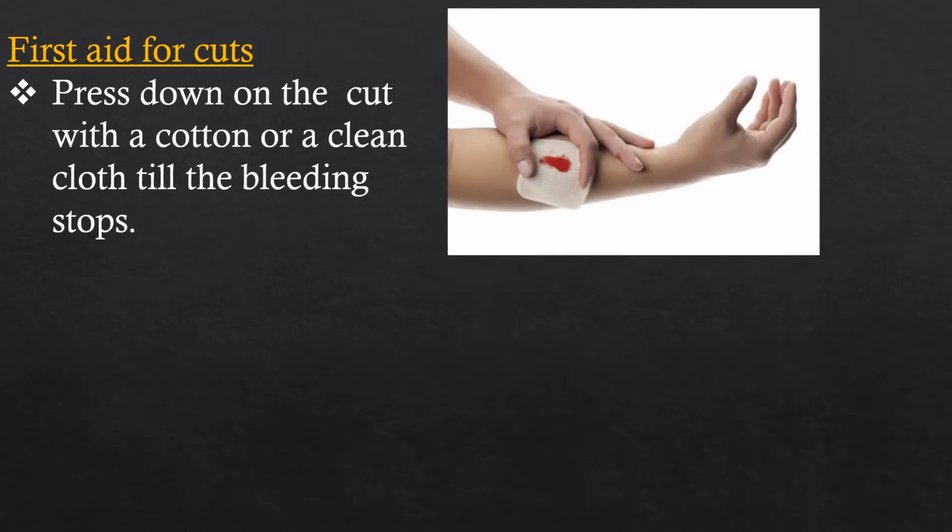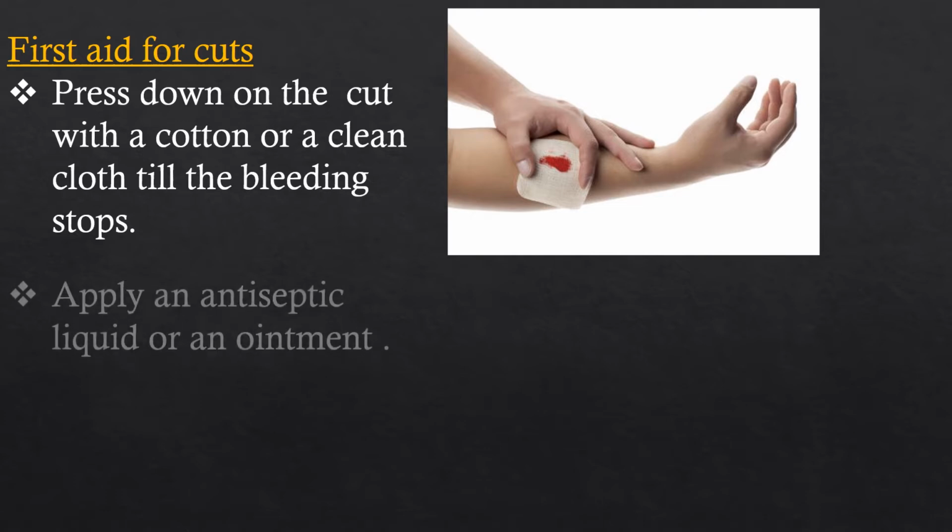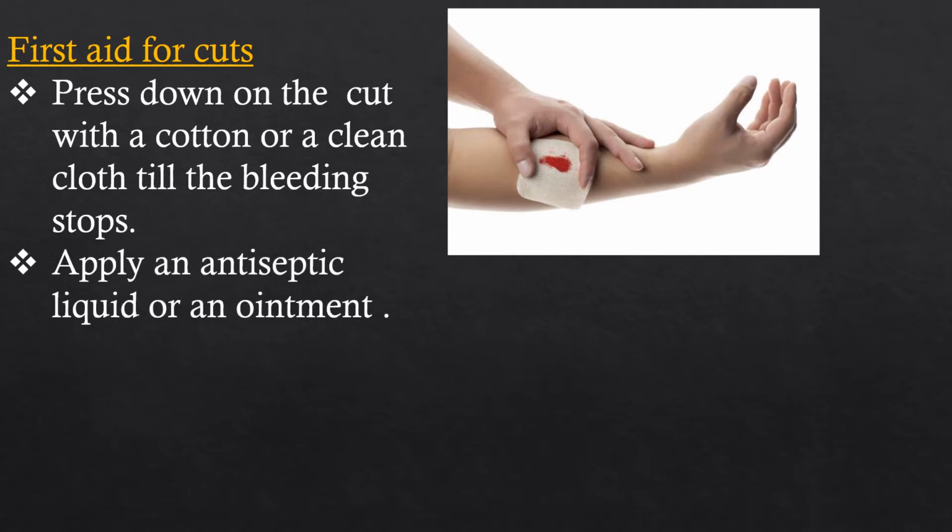Press down on the cut with a cotton or a clean cloth till the bleeding stops. Observe, children, here I gave a picture. We have to do like this. Press down on the cut with a cotton or a clean cloth until the bleeding stops. And apply an antiseptic cream or liquid or an ointment on the wound.